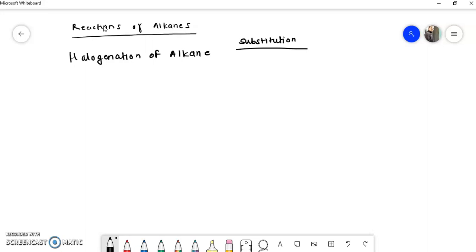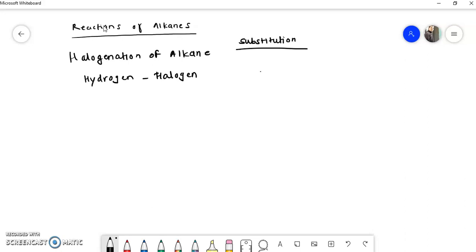So which reaction can be called halogenation of alkanes? The substitution reaction of alkanes in which a hydrogen atom is substituted by a halogen. Such kind of substitution reactions can be called halogenation of alkanes. So just remember that in halogenation of alkanes, a hydrogen atom of the alkane is substituted by a halogen.